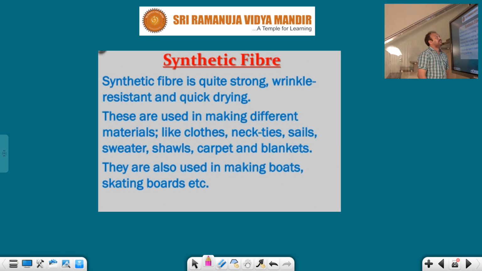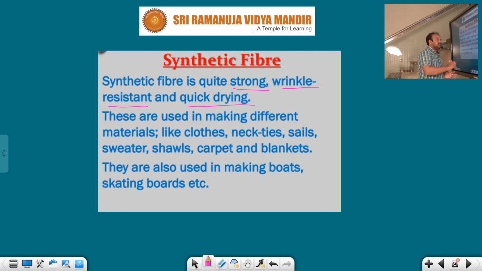Now synthetic fiber. Synthetic fiber, you know, students, is the fiber which is derived from the laboratory. By adding chemicals in the laboratory, we prepare synthetic fibers. Synthetic fibers are quite strong, wrinkle resistant and quick drying. These are the good benefits of synthetic fiber.